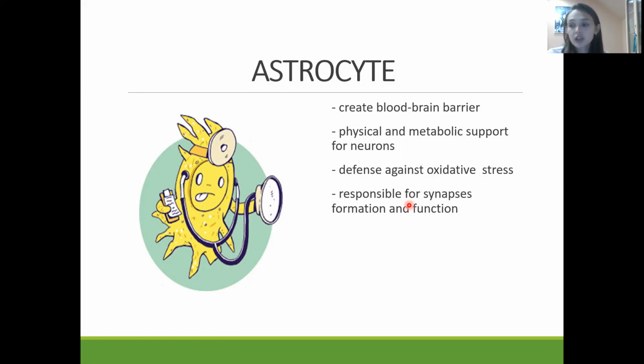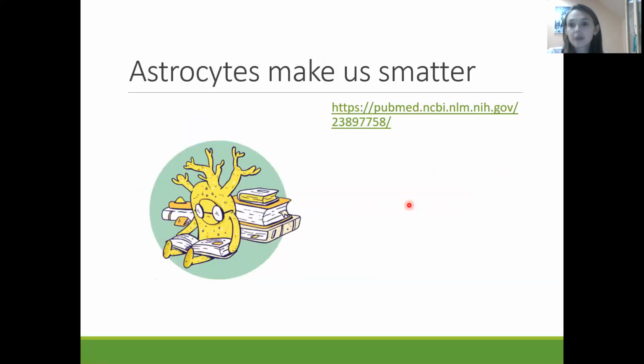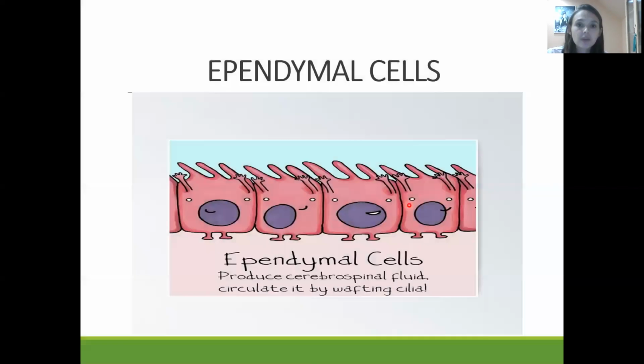This remembering of information or skill happens due to the appearance of new synapses, because new synapses mean new connections between neurons. That is why if we try to learn, if we try to study, we will have a lot of astrocytes in our central nervous system, and we will become smarter and more intelligent.